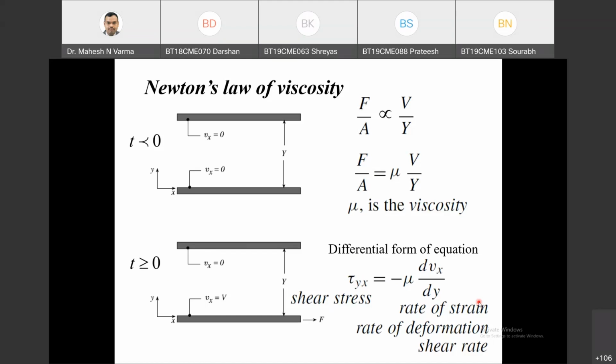Sir, like you said, there is a molecular momentum flux in the y direction and the convective flux in the x direction. So this differential form of equation is only for a single flux, right? This is defining only the molecular flux: the molecular flux in the y direction of x momentum. X momentum flowing in the y direction by way of conduction, or molecular flux.